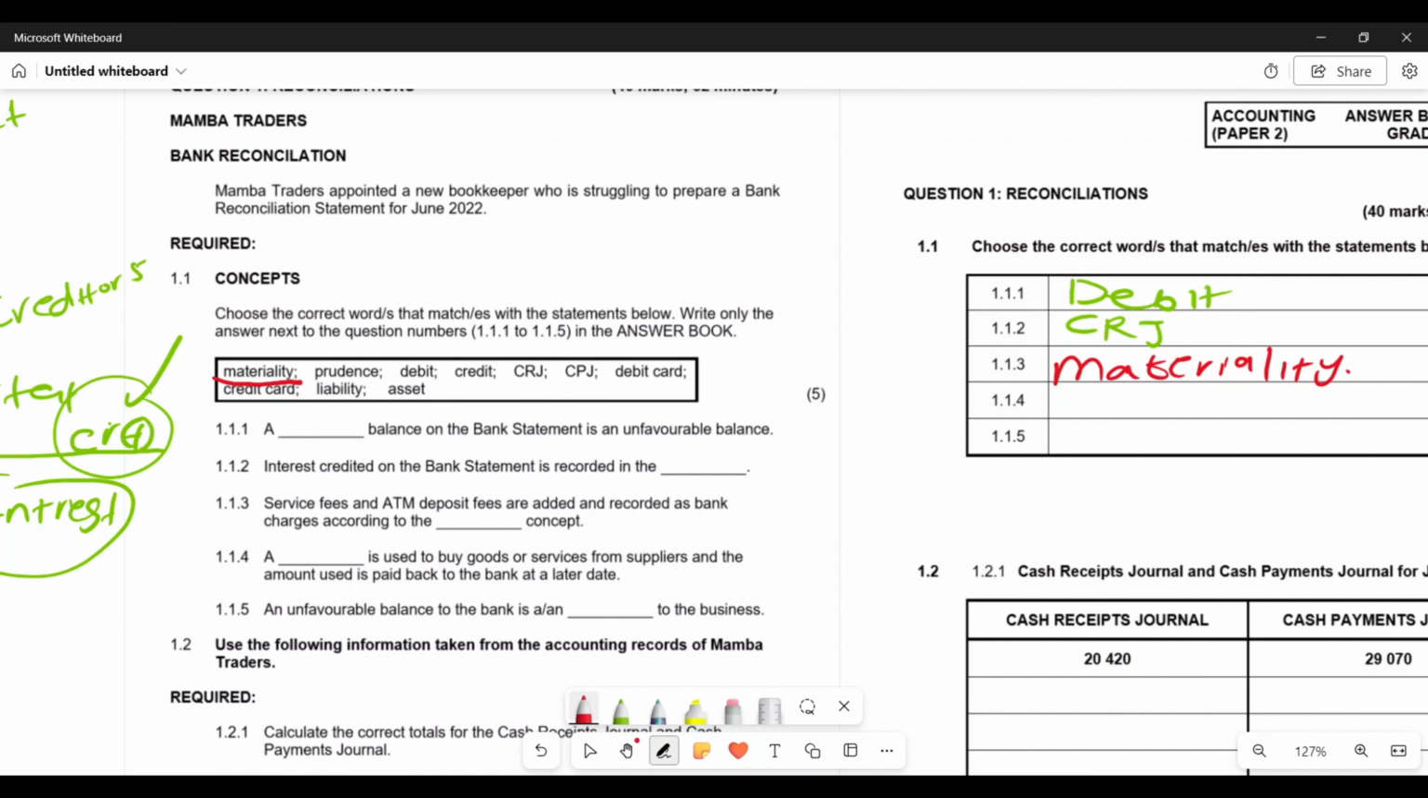A blank is used to buy goods or service from a supplier and the amount used is paid back to the bank at a later date, right? So this is basically your credit card. When you're using your credit card, you can take things now and then you can then pay them off later, right? So credit card.